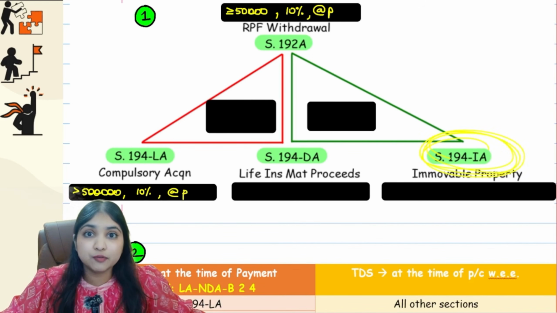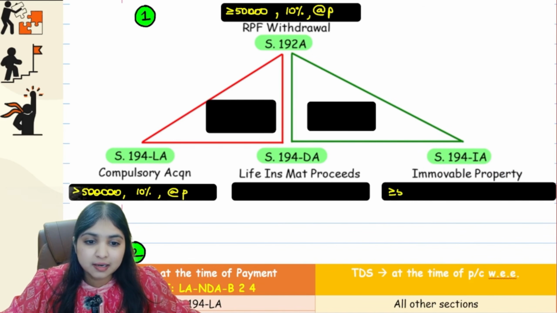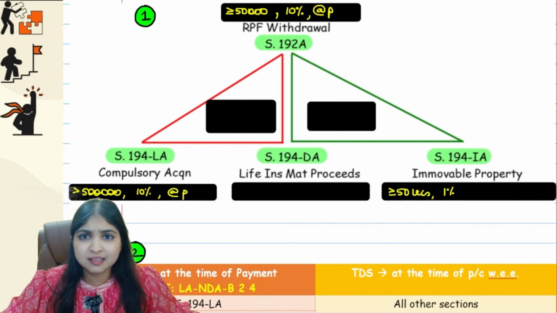Then tell me about 194IA. Here what's your limit? Here you have an abnormal limit, guys. If the amount is at least 50 lakhs, then there will be TDS. TDS will be at the rate of 1%. But when do you deduct tax? This is not land DAP section. So we deduct tax at the time of payment or credit, whichever is earlier.